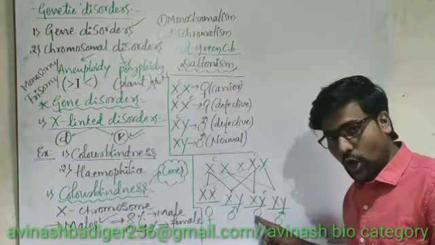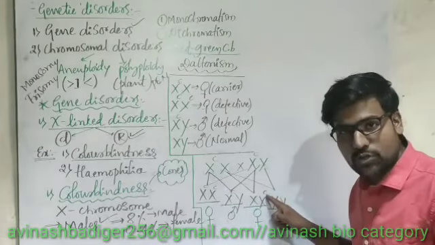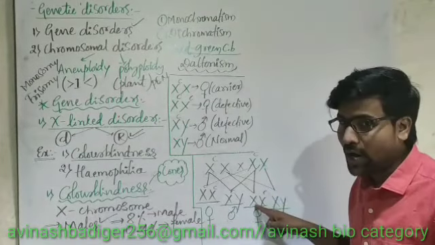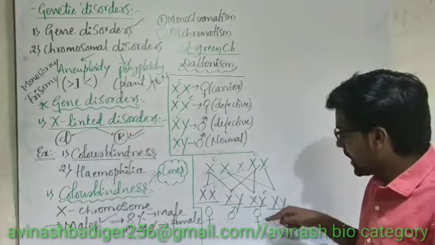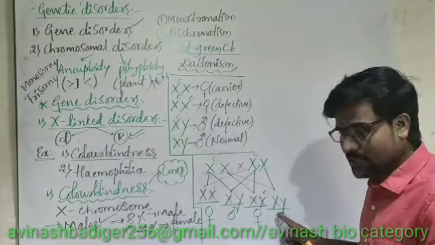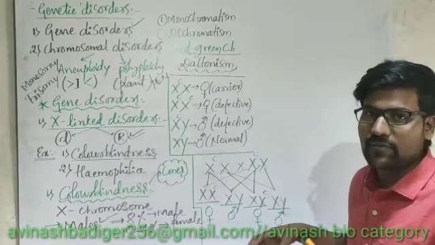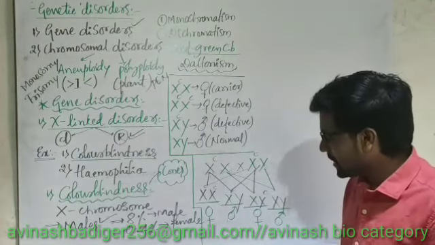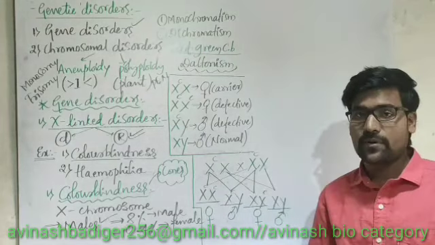And this one, see here, daughter, but only one defective gene is there here. Another chromosome is not having any defective genes. Hence this daughter is carrier, not defective. And this son is totally normal. He is not having any defective genes here. That means all 4 children are different.